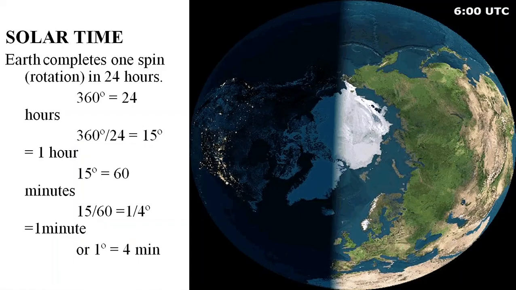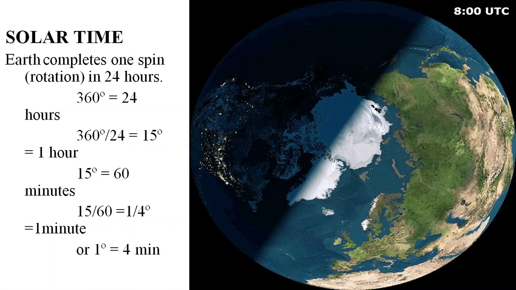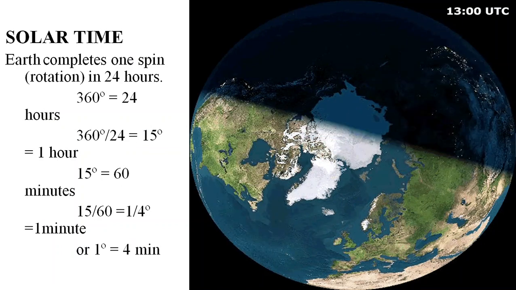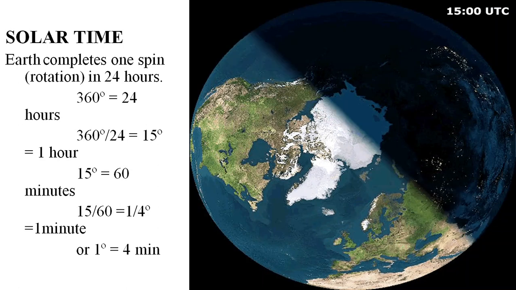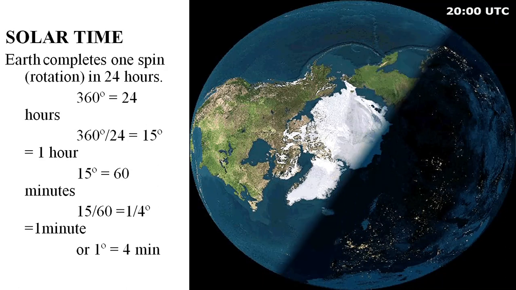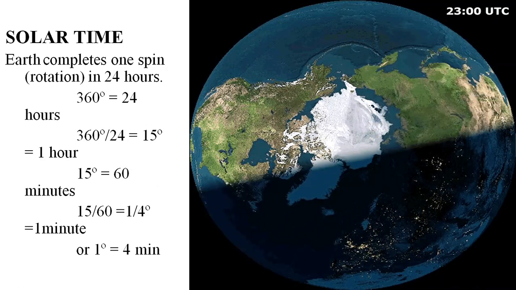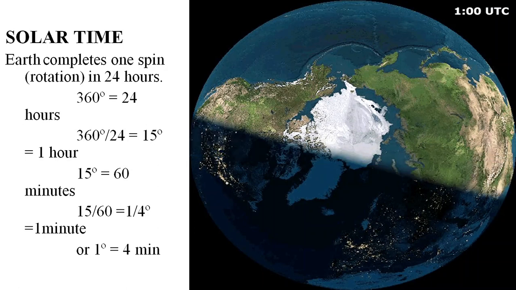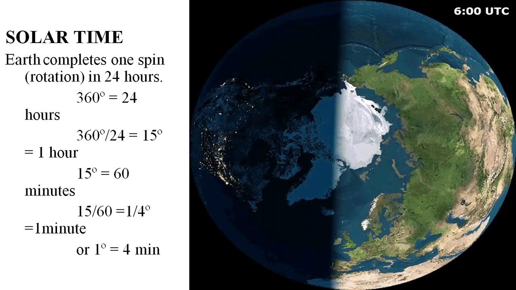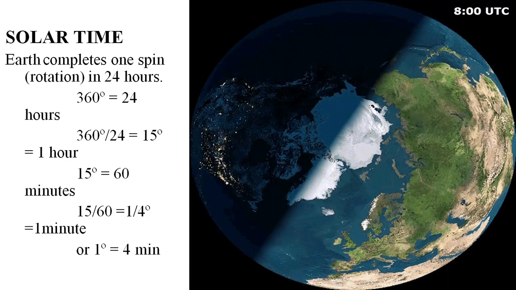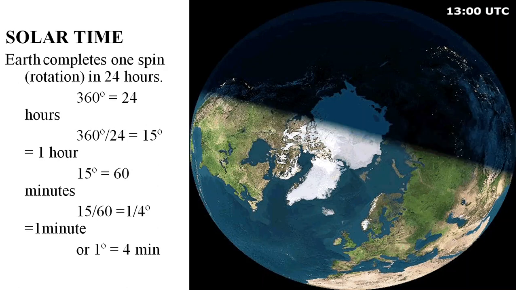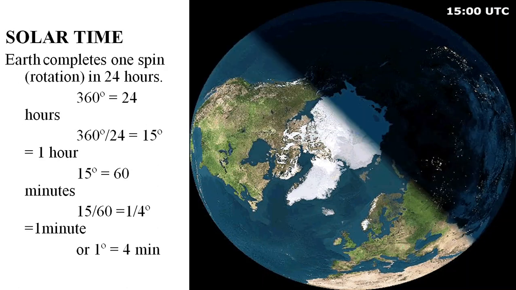So let's begin. First of all, we talked about the rotation of earth. It takes one spin in every 24 hours and it completely moves 360 degrees. That is how we calculated that between two longitude lines there's a difference of 4 minutes of time. So that is the solar time of a place, the local time, the time when sun rises or sun sets at a place. So we found that at every meridian there's a different time of sunset and sunrise. So that is solar time that we calculate by observing the position of earth with respect to sun.